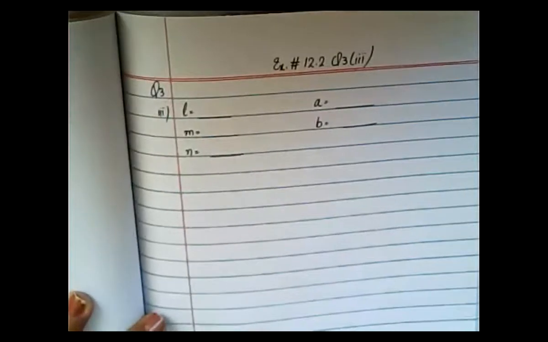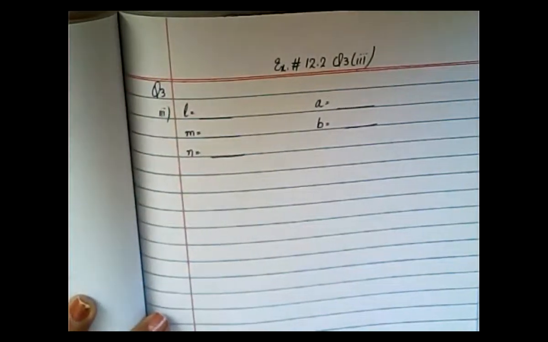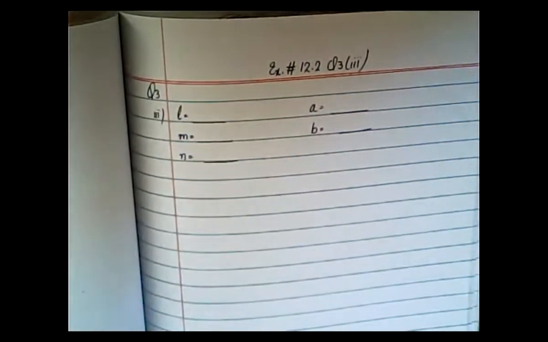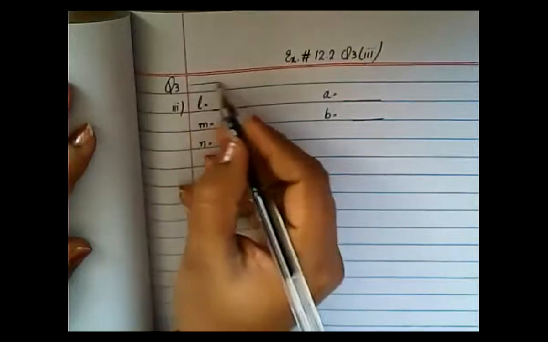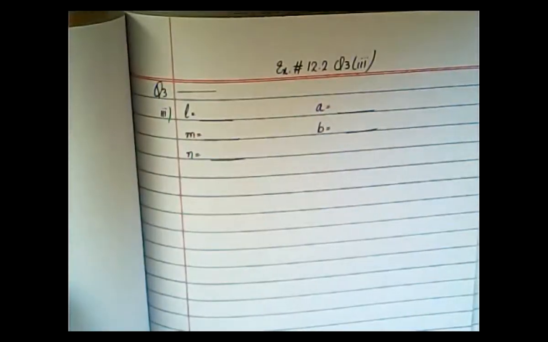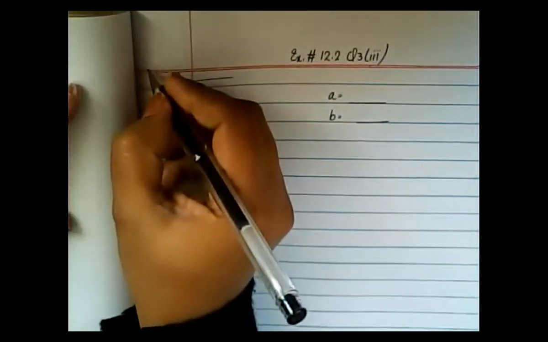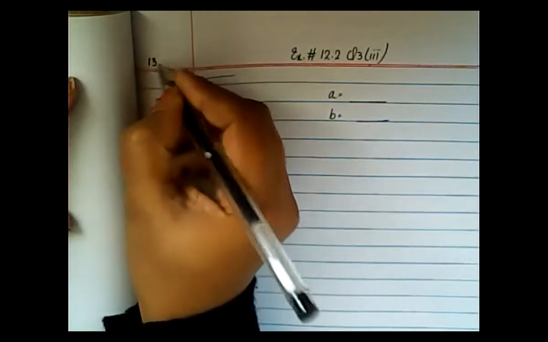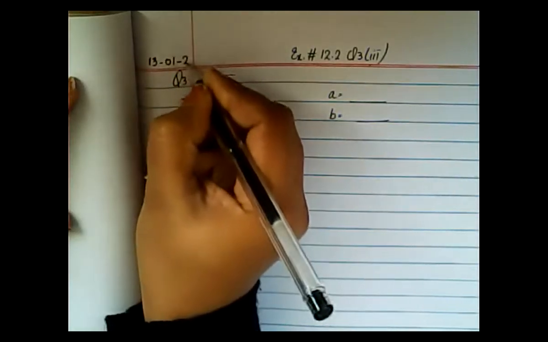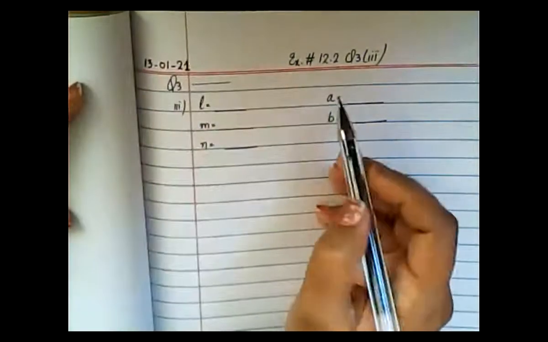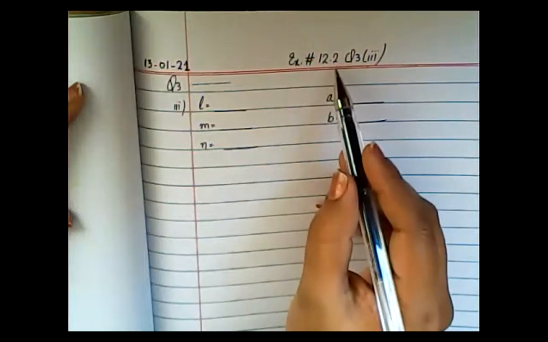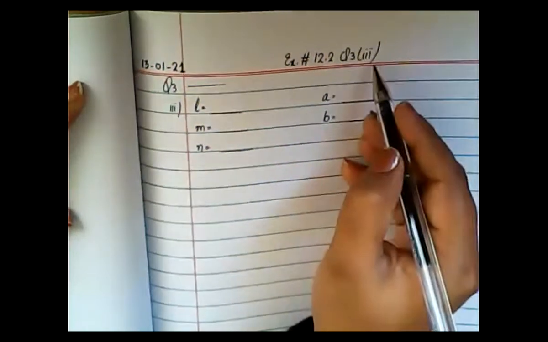Okay, now what you have to do, look at here. First, you will copy down the question. I haven't copied down the question here, but you have to copy down the question from the book. Okay, and please write down the date here, which is 13/1/21, and write down here exercise number 12.2, question number 3, bit number 3. Please, on the red line, mention all these things.